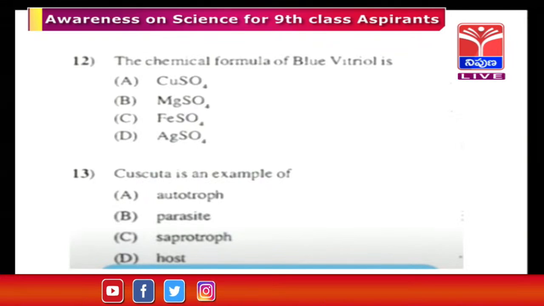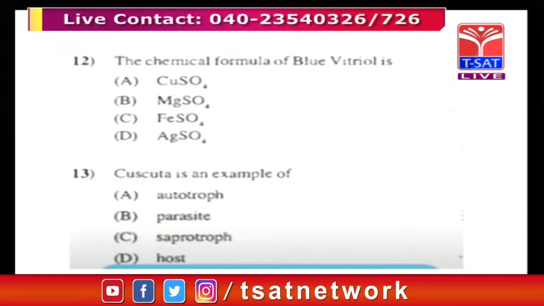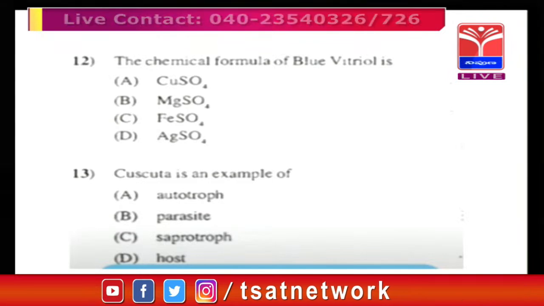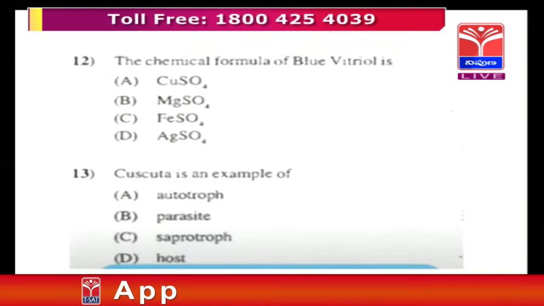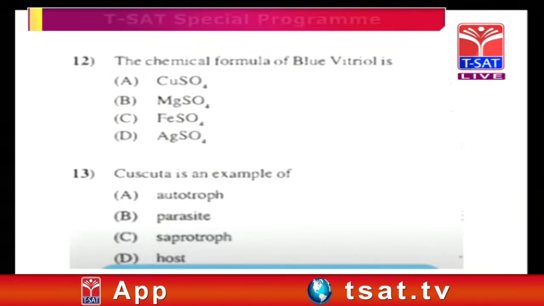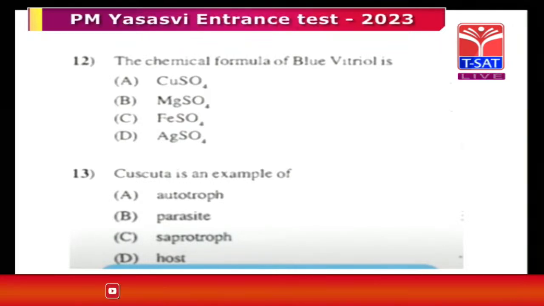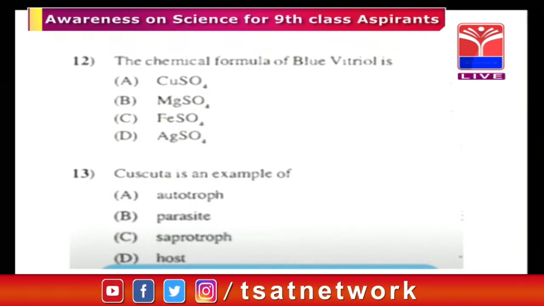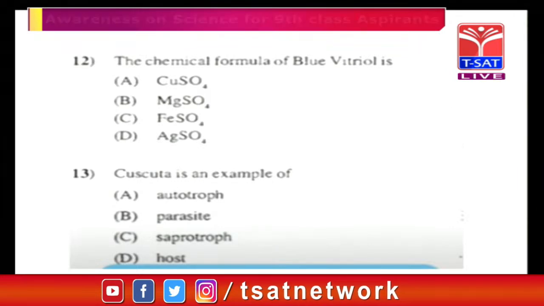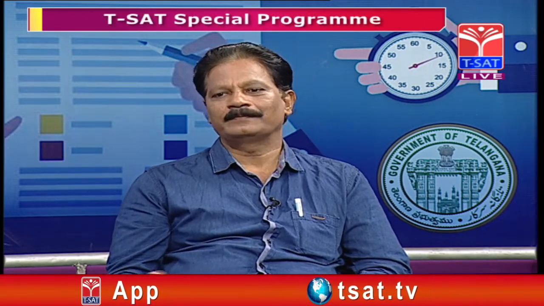Next, Cuscuta is an example of: autotroph, parasite, saprotroph, or host. So it is purely biological science. Let us see the options. Autotroph is a green plant, which can prepare its own food. Cuscuta is not a green plant.